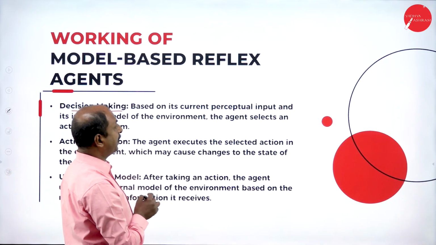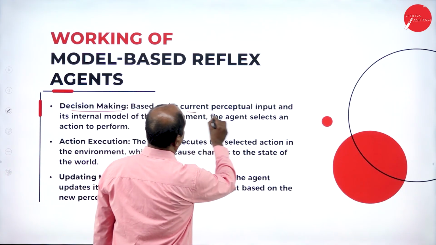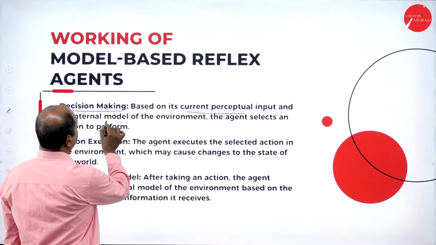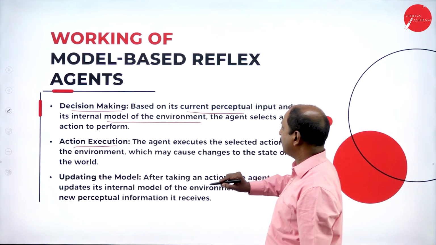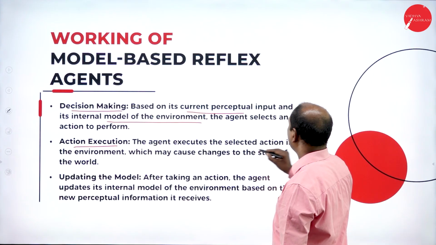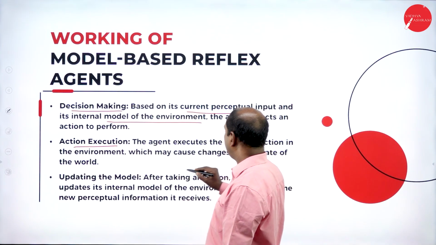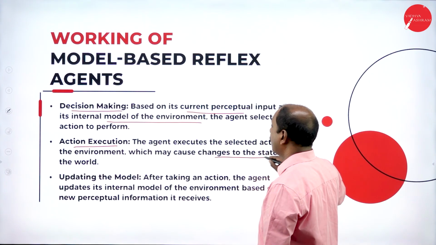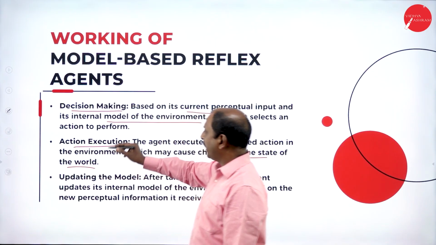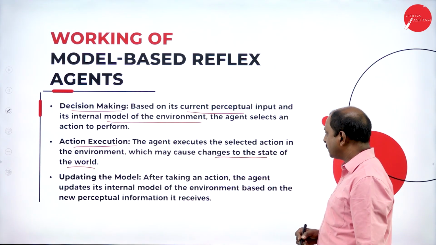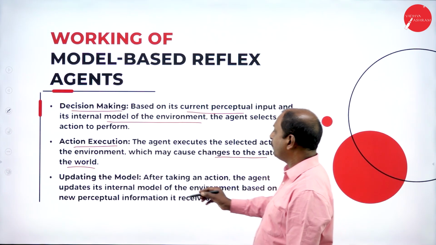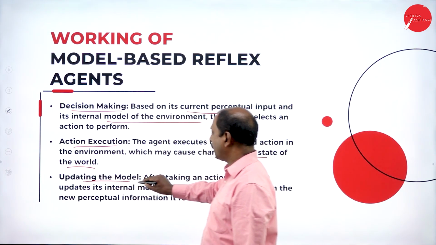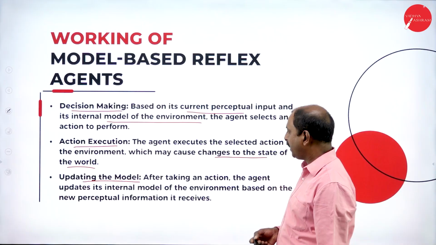Next one is decision making. The decision making is based on the current percepts and the internal model of the environment. Action execution: here the agent executes the action in the environment, which may cause changes to the state of the world. The action takes place through the effectors. Next one is updating the model. This is also an important component.